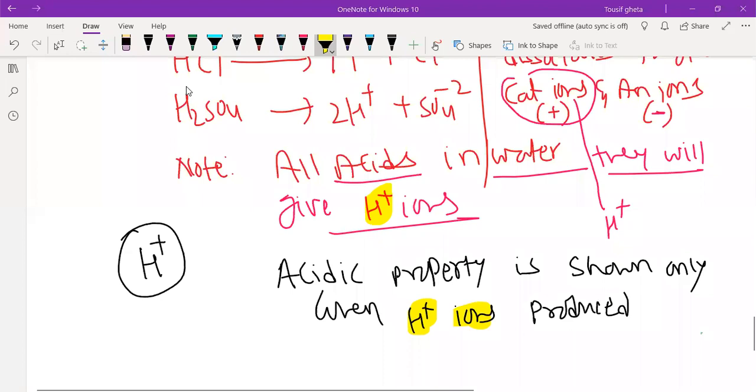So for acidic property, the very important thing is the H plus ion. Then only it can show its acidic property.